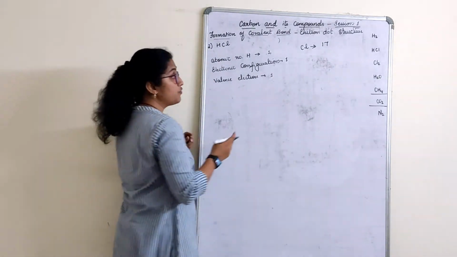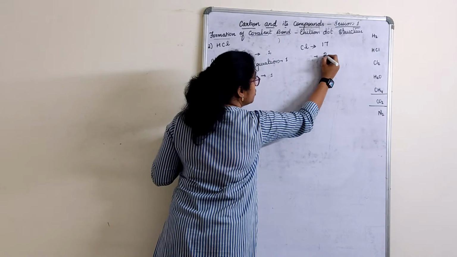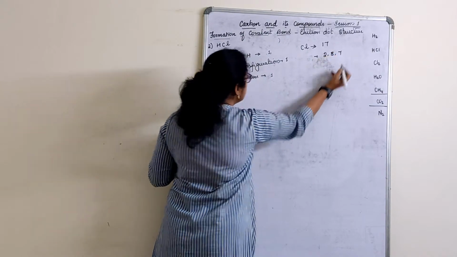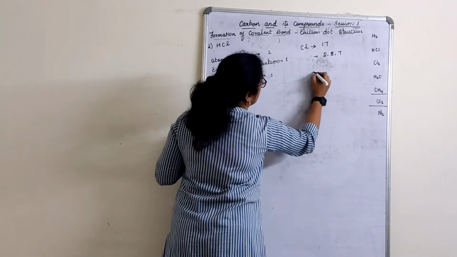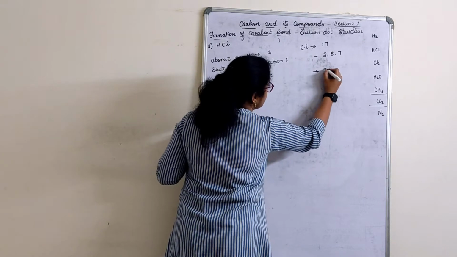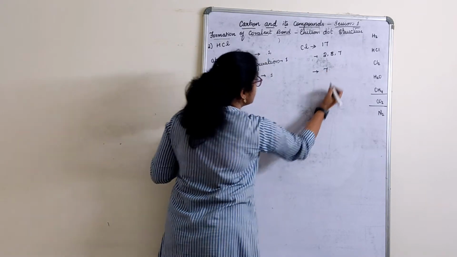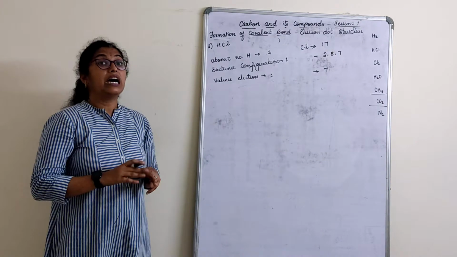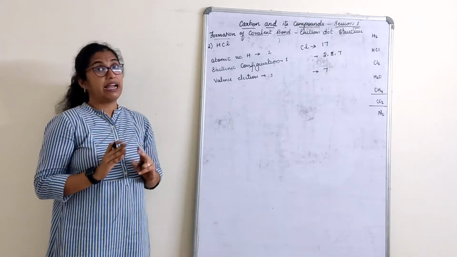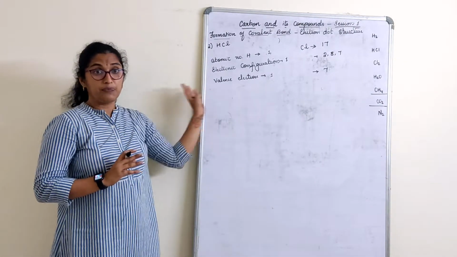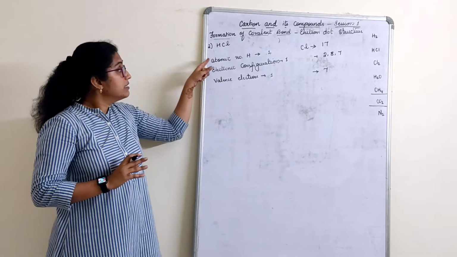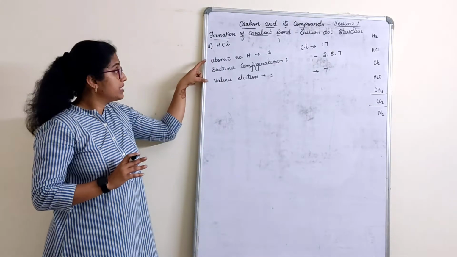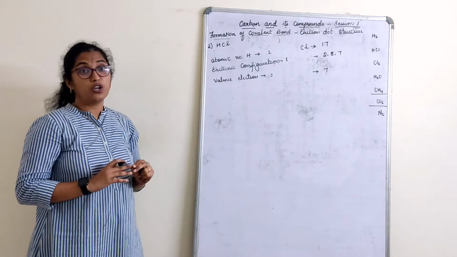Electronic configuration for chlorine, what do you get? 2, 8, 7. Valence electrons, what do you get here? 7. Last shell, how many electrons are there? That actually is what counts here. Is this part very clear? Write this 2 times, once for hydrogen and once for chlorine.